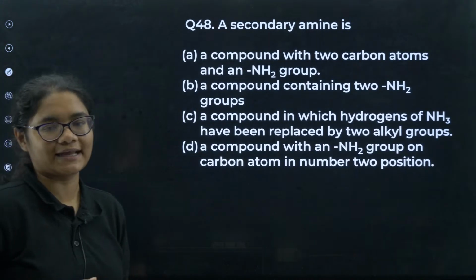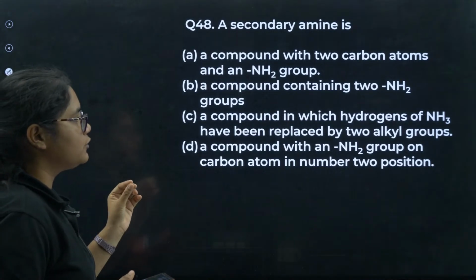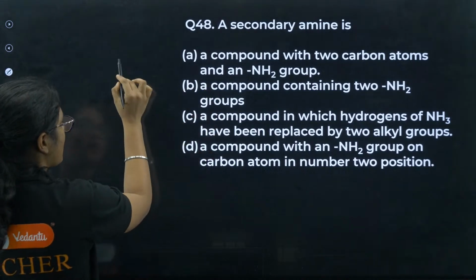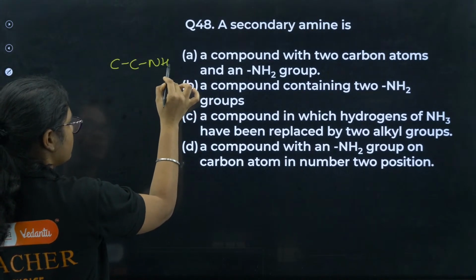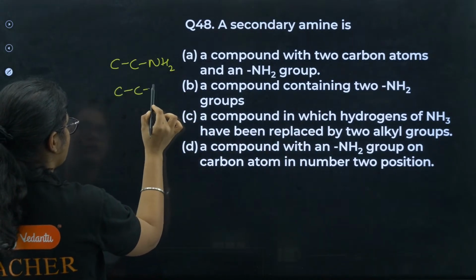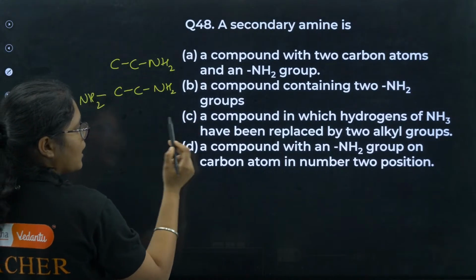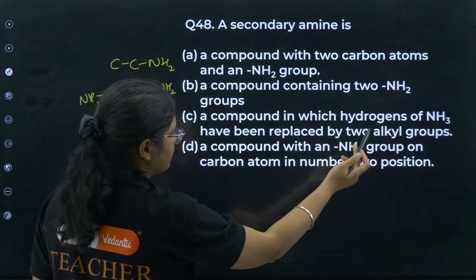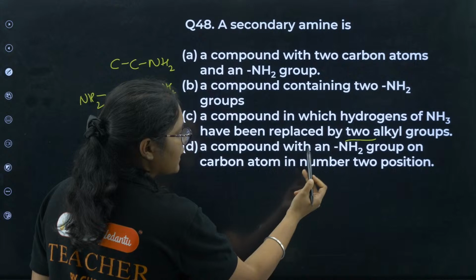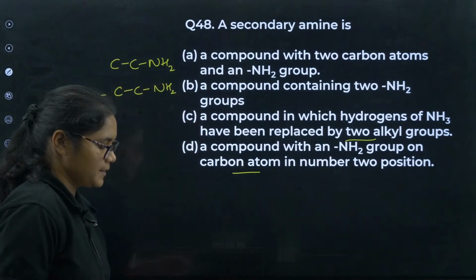48th question. What is a secondary amine? A secondary amine is a compound with two carbon atoms and one NH2 group. A compound containing two NH2 groups. A compound in which hydrogens of NH3 have been replaced by two alkyl groups. A compound with an NH2 group on carbon atom in number 2 position.